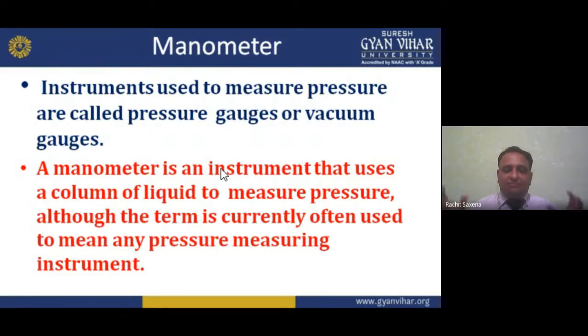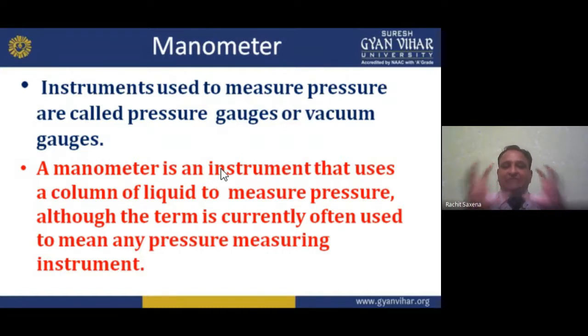So for measurement here, if you have a tire inflator with you, which may be automatic or manual, there is a gauge on it that shows how much air pressure is presently in the tire. If you fit that pressure gauge to the tire and it shows low, then you push manually or by the button and increase the pressure by filling air into that tire. That is the example of a tire inflator.